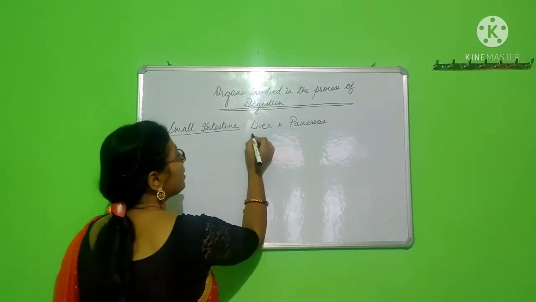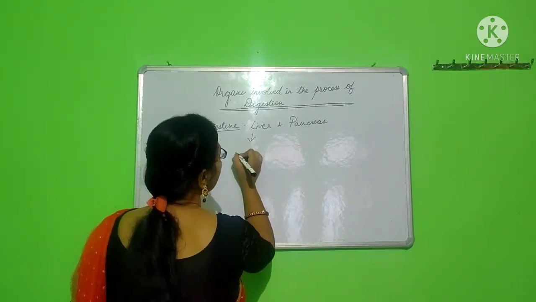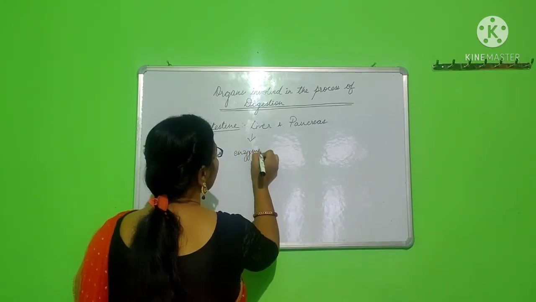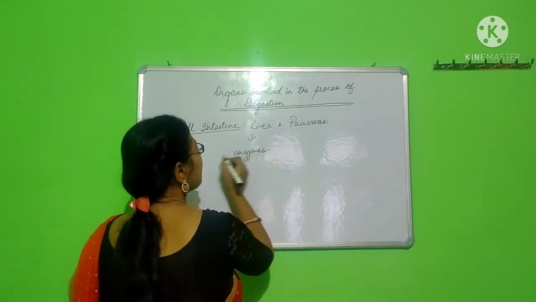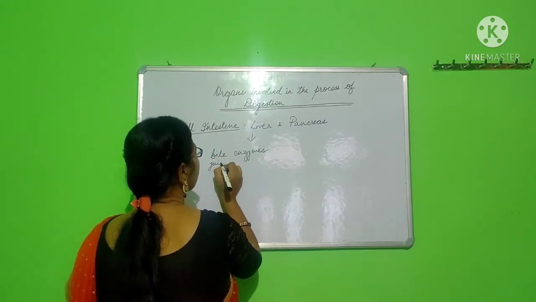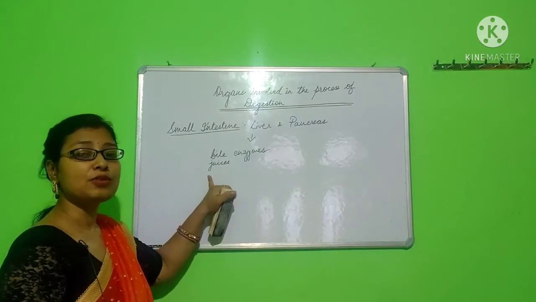In the same way, liver releases enzymes. Okay, what kind of enzyme? Bile juices. It releases the enzyme called bile juices.